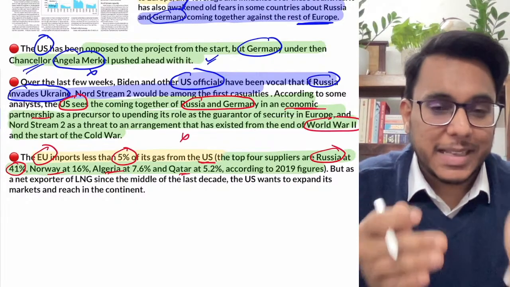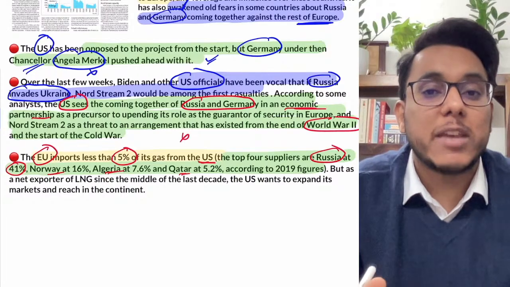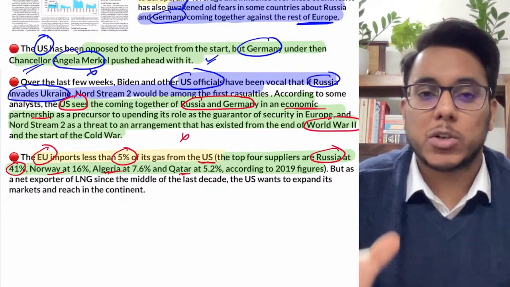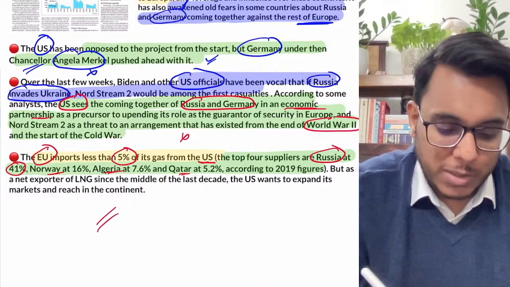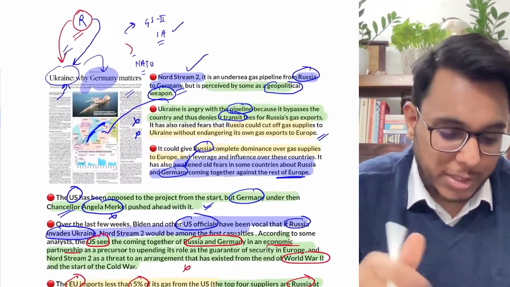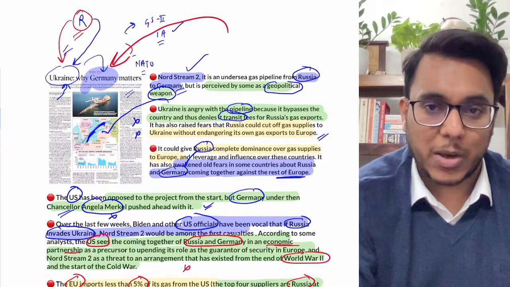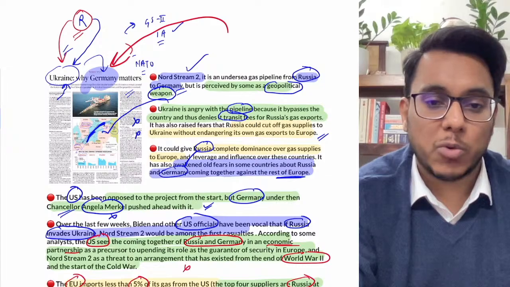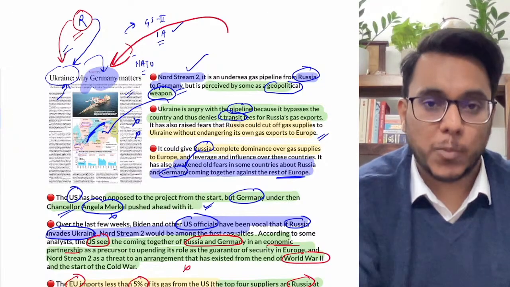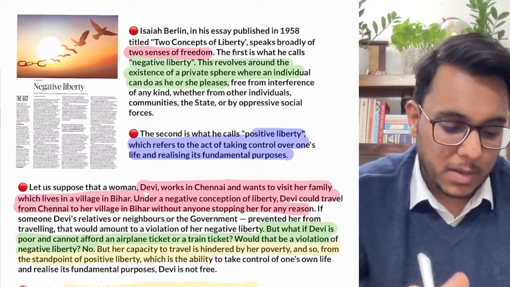So it is being said that as Germany and Russia come together, dependence on the US will go even lower. But the USA wants to be relevant. So therefore, the USA is against this partnership of Russia and Germany. So this is the importance of this entire next calculus. Fine. So guys, I hope that you have understood all this issue. So that is all about it, and now we'll be moving to the next article.